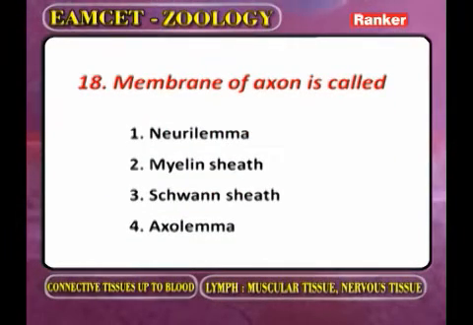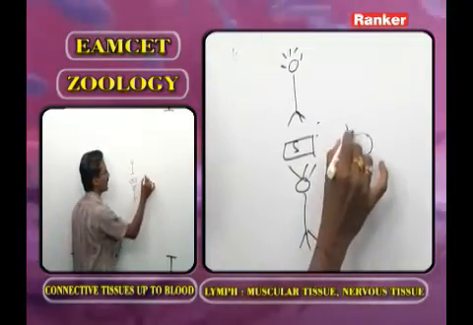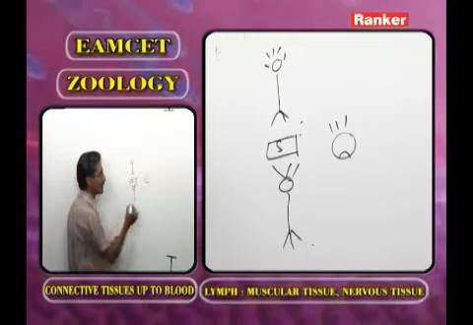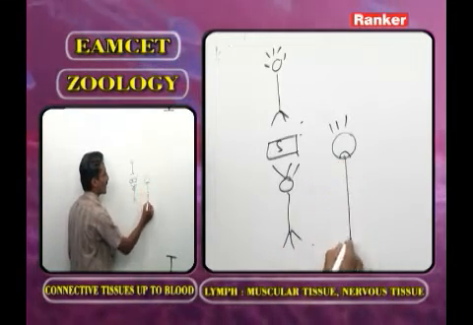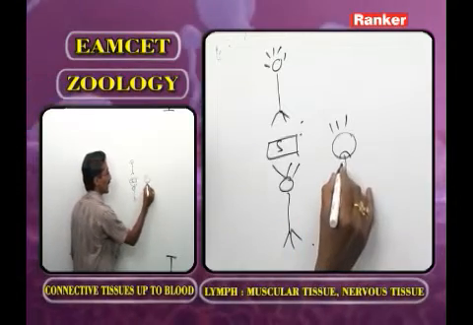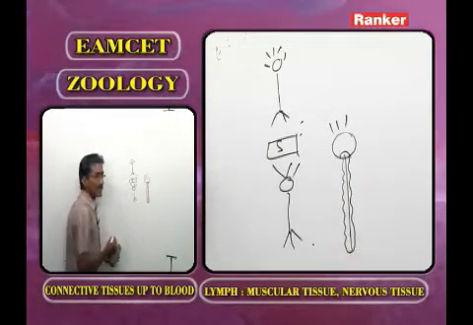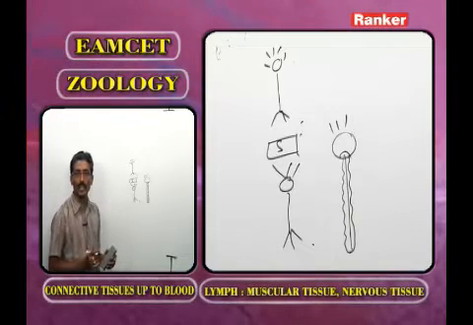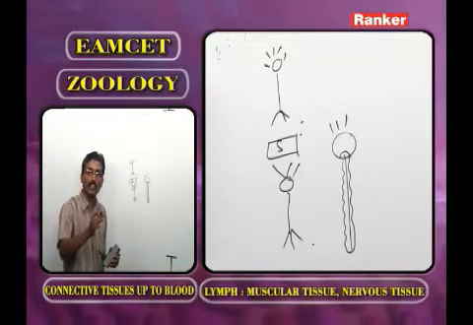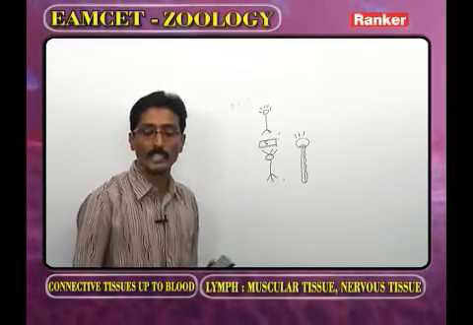Membrane of axon is called. Now this one we call the cell body or cyton. These are called the dendrons, and this is called the axon hillock. From the axon hillock what will arise? The axon. Always its number is 1. The axon is covered and protected by plasma lemma. That plasma lemma is technically known as axolemma. In myelinated axons, above the axolemma what is present? Neurilemma or myelin sheath is present.